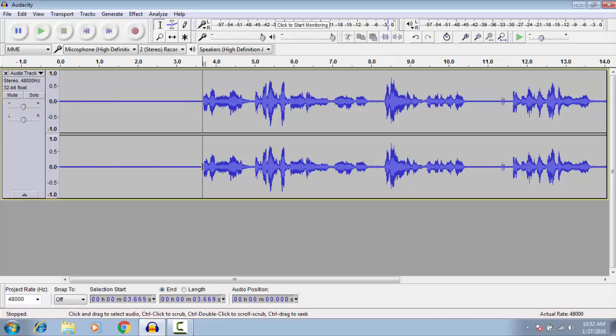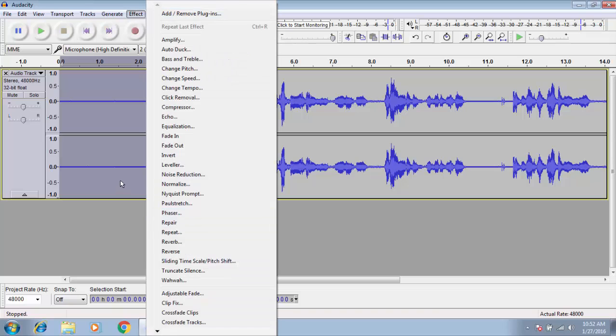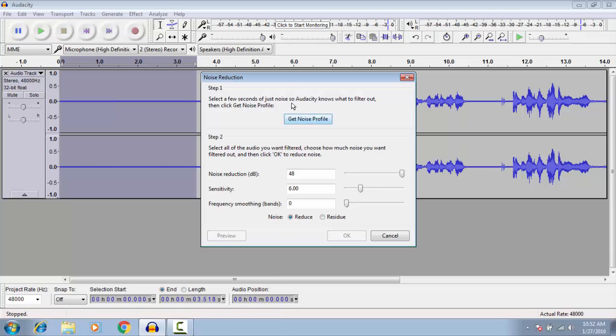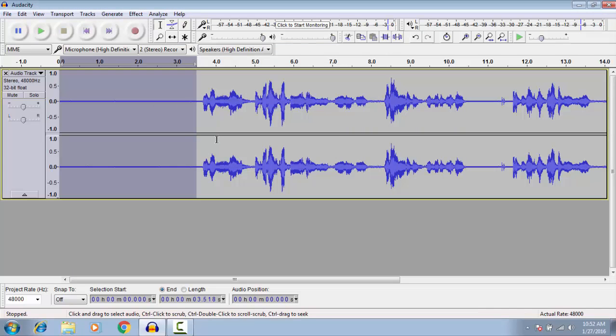Next, click on the halfway point here. If you guys accidentally started, then click on this yellow button, so it'll remove that. So line that up and highlight it. Then after you guys highlight that, click on Effects, Noise Reduction, and hit Get Noise Profile. Then double click